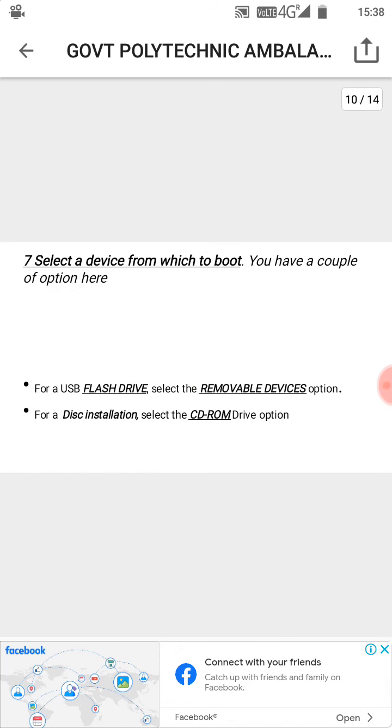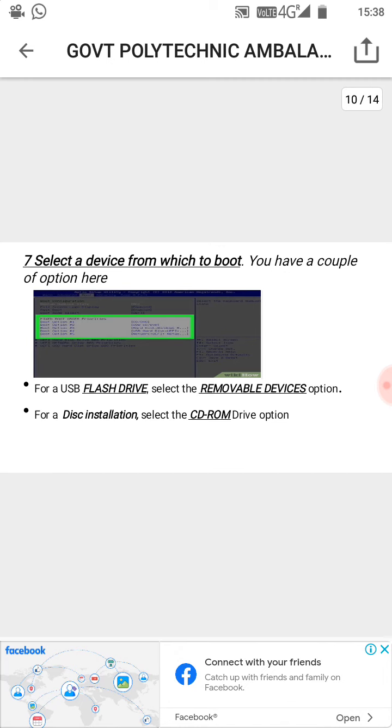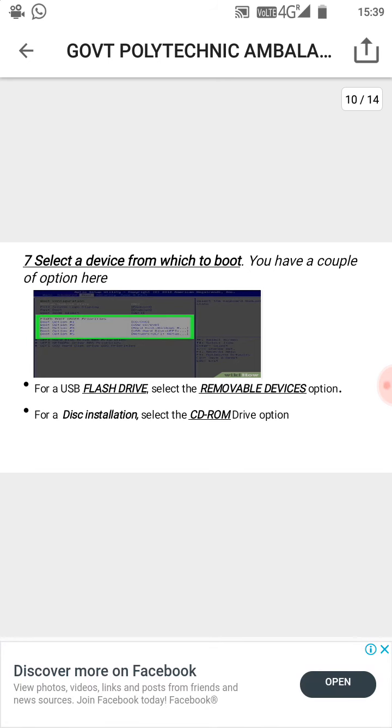Point 7. Select a device from which to boot. You have a couple of options here. First, for a USB flash drive, select the removable devices option. Second, for a disk installation, select the CD-ROM drive option.